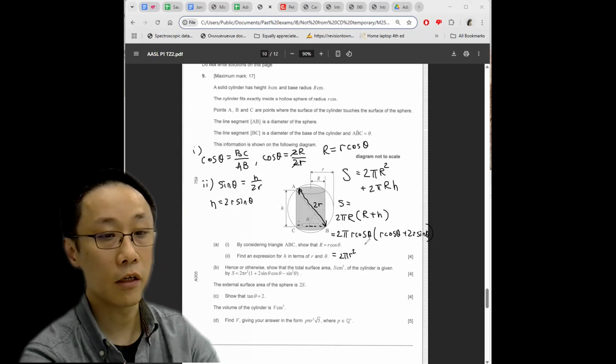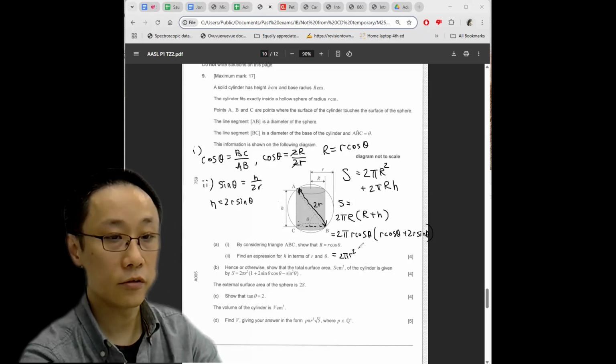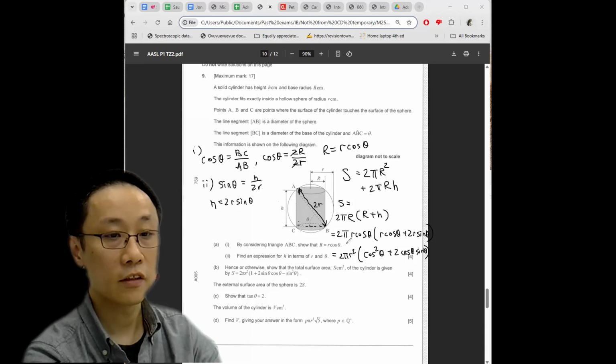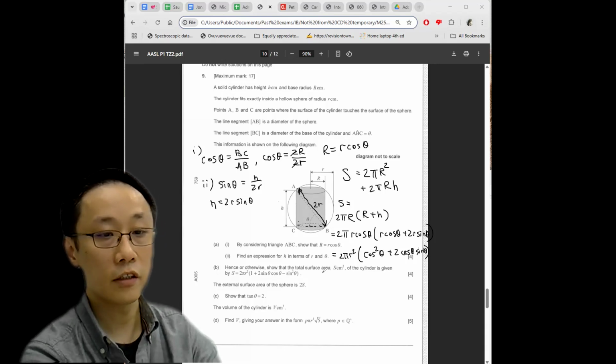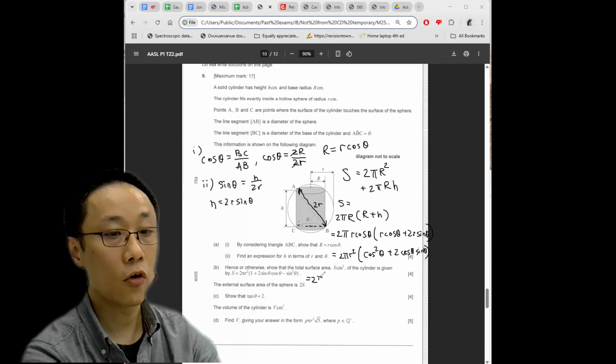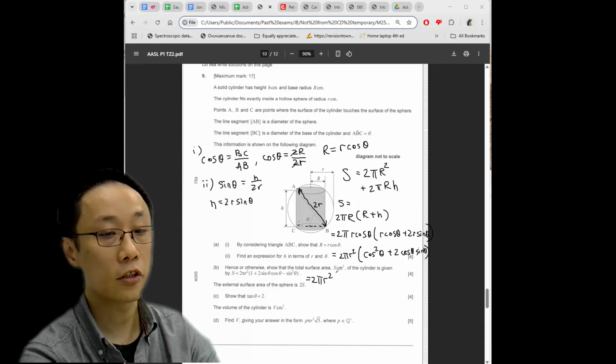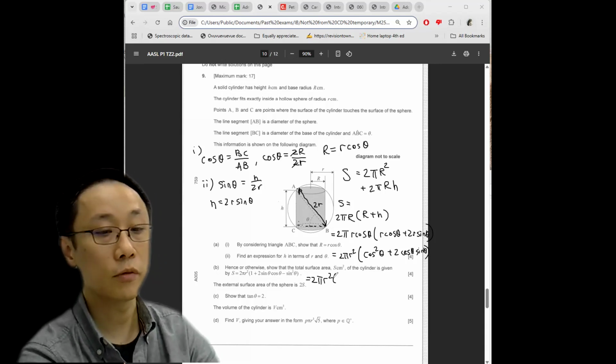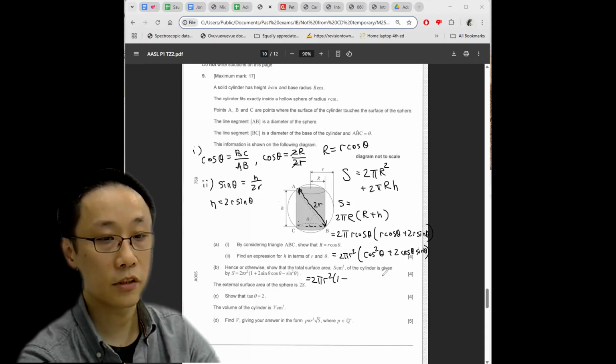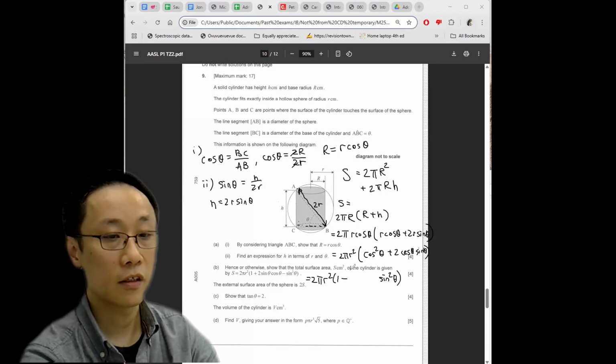Actually, we need to re-multiply the cosine back into the expression, which is fine. Cos squared theta plus 2 cos theta sine theta, which is very close to what they have. They have 1 minus sine squared theta instead, but you should all be aware of the trig formula: cos squared theta plus sine squared theta equals 1. So cos squared theta just equals 1 minus sine squared theta, and they decided to put sine squared theta at the back.